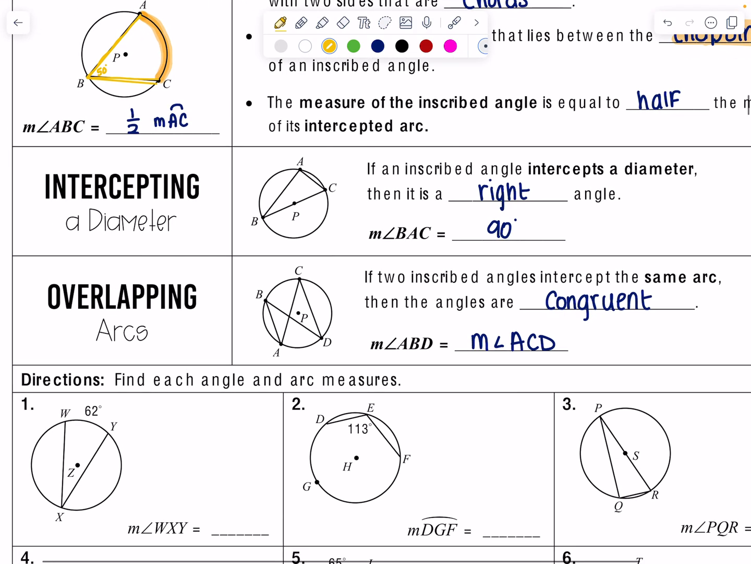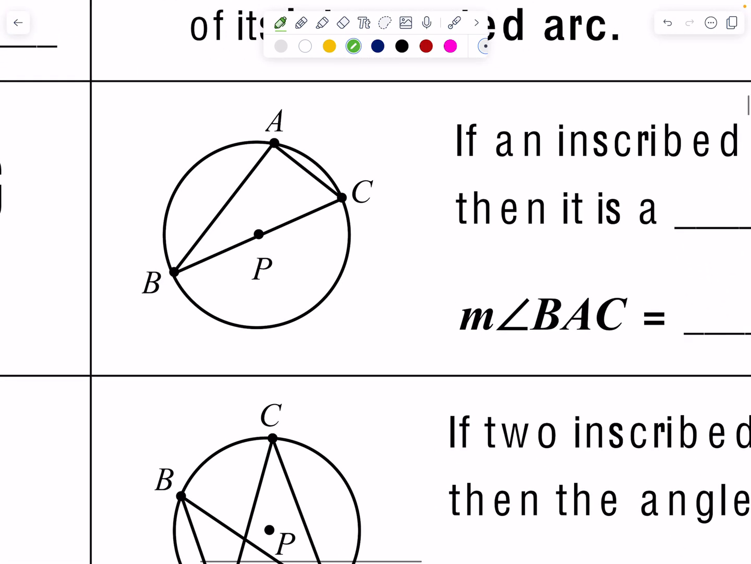Okay, so let's look at another type of inscribed angle called intercepting a diameter. If an inscribed angle intercepts a diameter, then it is a right angle. So here I have a diameter of BC, right? And my intercepted angle is BAC. Notice how the ends touch the endpoints of the diameter. Therefore, this is going to be a 90-degree triangle.